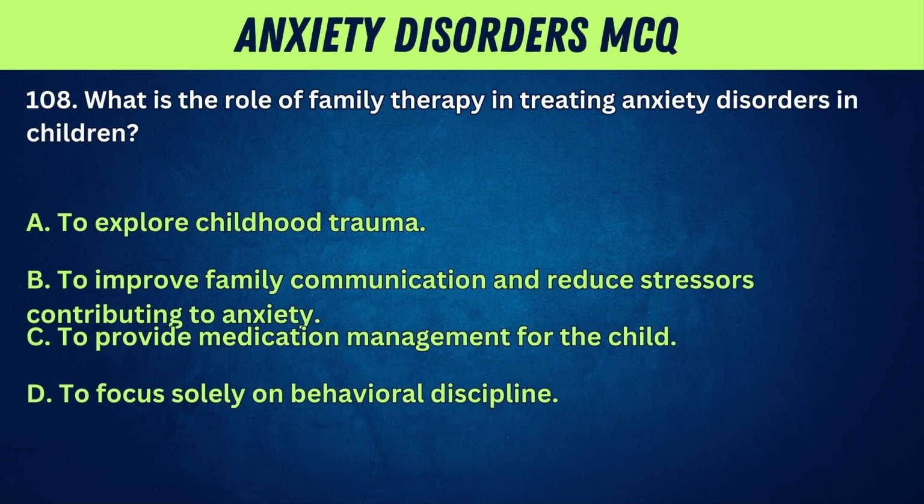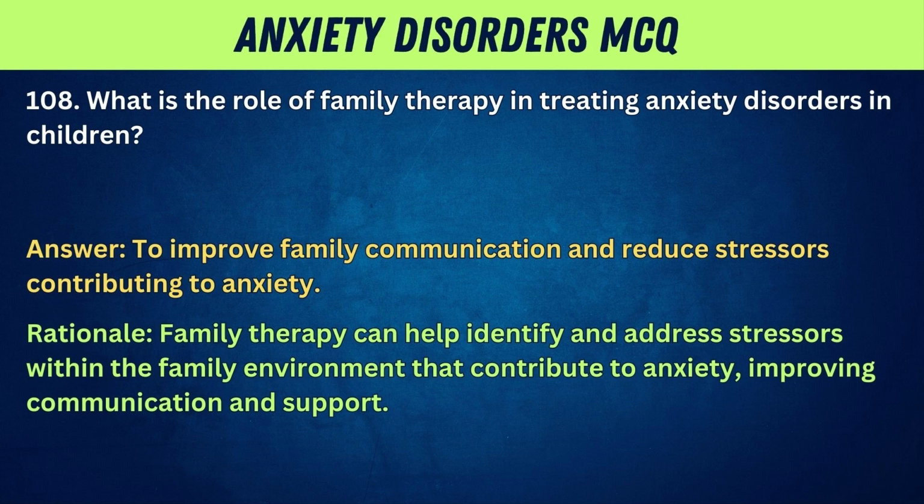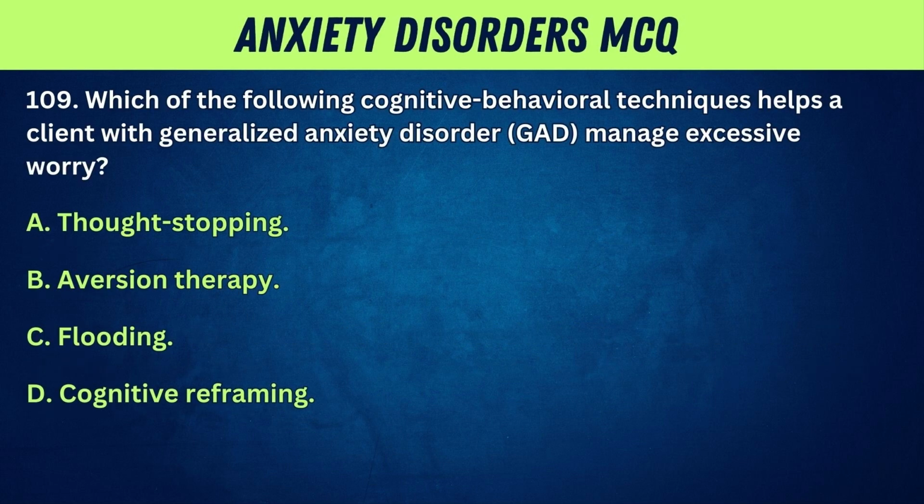108. What is the role of family therapy in treating anxiety disorders in children? A. To explore childhood trauma. B. To improve family communication and reduce stressors contributing to anxiety. C. To provide medication management for the child. D. To focus solely on behavioral discipline. Answer: to improve family communication and reduce stressors contributing to anxiety. Rationale: family therapy can help identify and address stressors within the family environment that contribute to anxiety, improving communication and support.